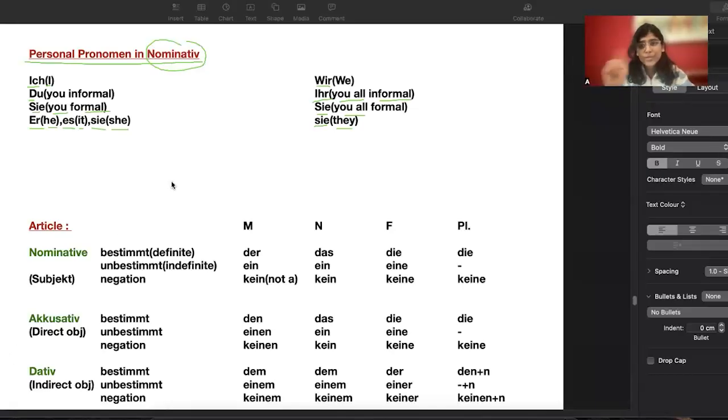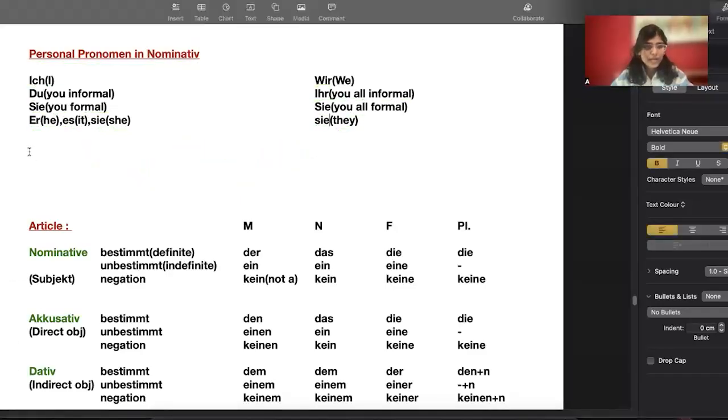Now, if you look into this, how many sie are there? 1, 2, 3, and 4. We have four sie, right? Now, how to distinguish between these sie? So when you talk about she and they, the S is capital only at the start of the sentence, okay?